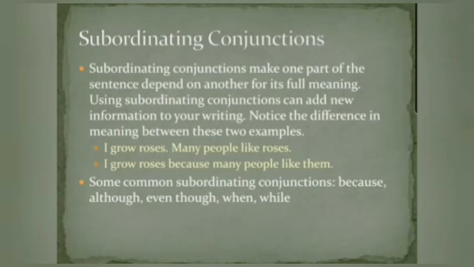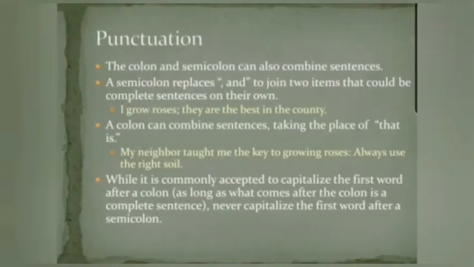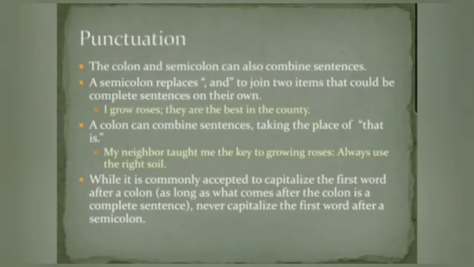Now, whenever a subordinating conjunction is used, it will form complex sentences, and we should prefer joining using a subordinating conjunction instead of going for a correlative conjunction or coordinating conjunction. So the best one is to use a subordinating conjunction and correlative instead of coordinating. Punctuation: the colon and semicolon can also combine sentences.